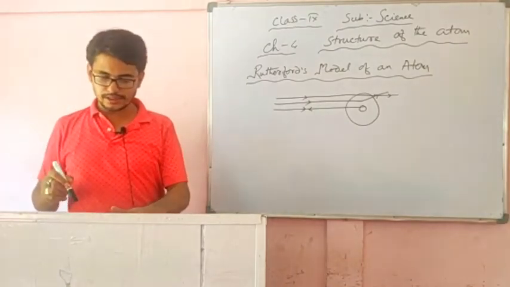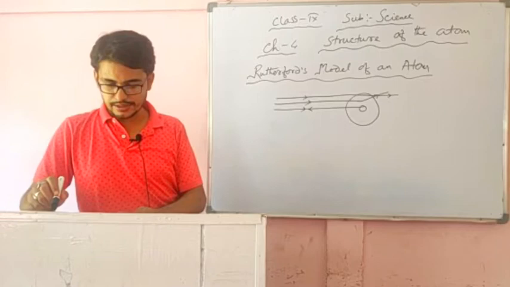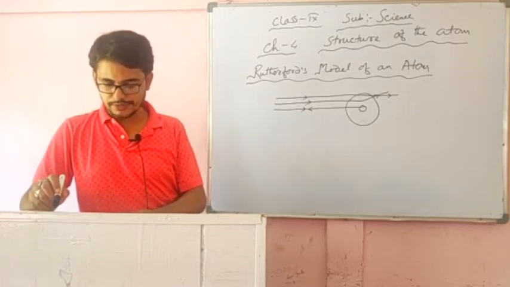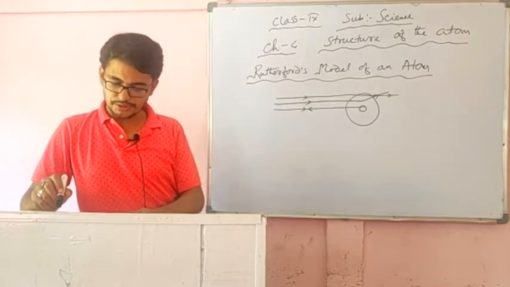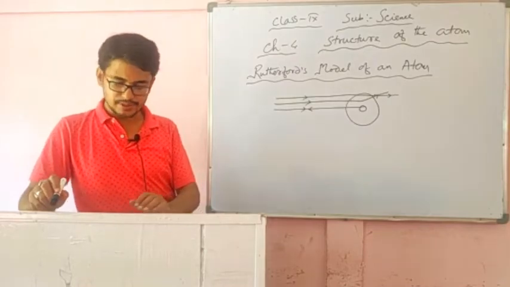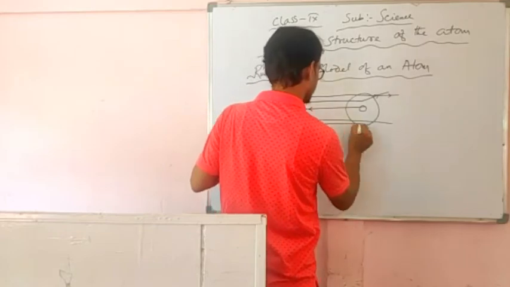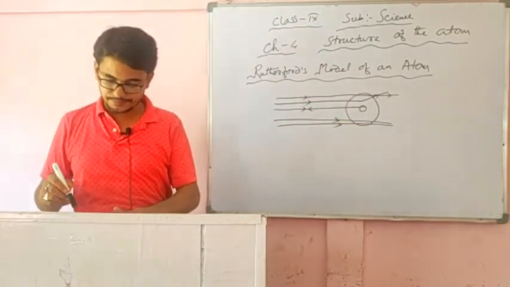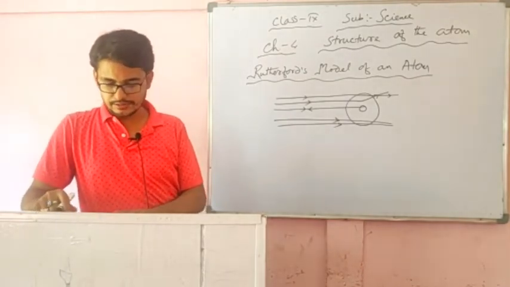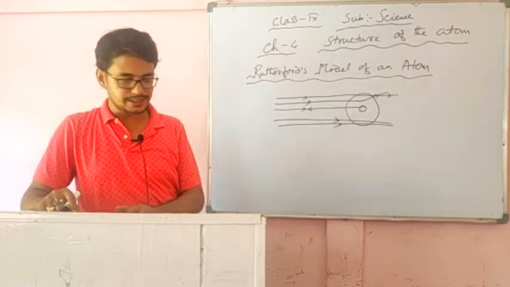These questions arise in the mind, and following similar reasoning, Rutherford concluded from this alpha scattering experiment that most of the space inside the atom is empty, because most of the alpha particles passed through the gold foil without getting deflected.